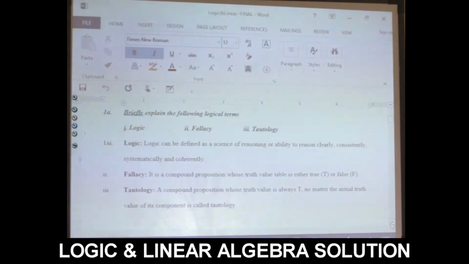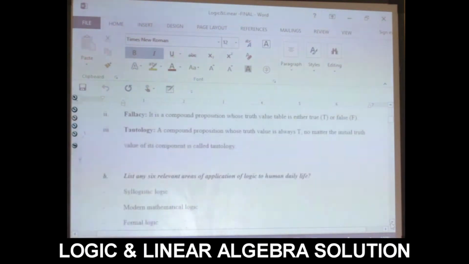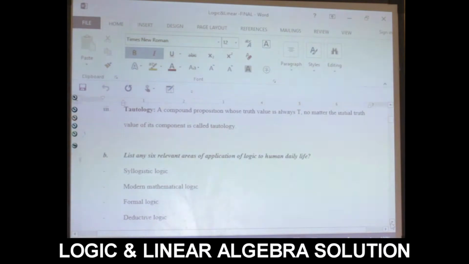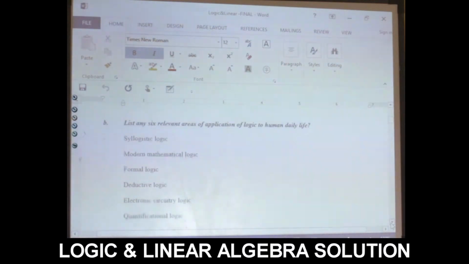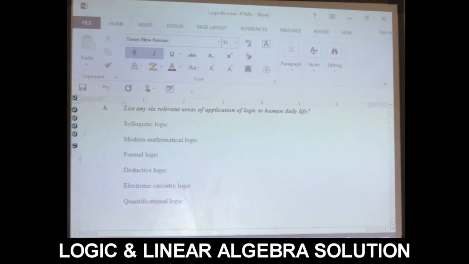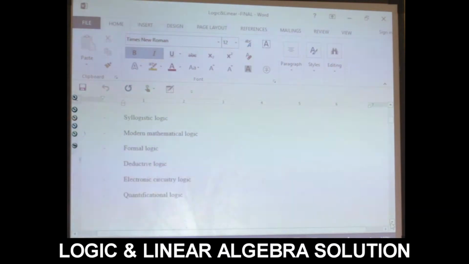Then we go ahead to another question. It says list any 6 relevant areas of application of logic to human daily life. Number one thing I want you to know: we have neologistic logic, we have modern mathematical logic, we have formal logic, we have deductive logic, we have electronic circuitry logic, and we have quantificational logic. These are the 6 that we have.